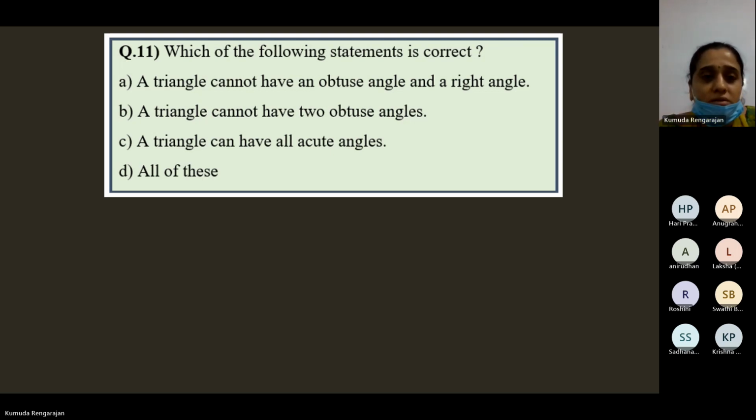Next one. So which of the following statements is correct? A triangle cannot have, yeah, this is your work. Yeah, do it. Please read and tell me the correct option. A triangle can have all acute angles. Correct.